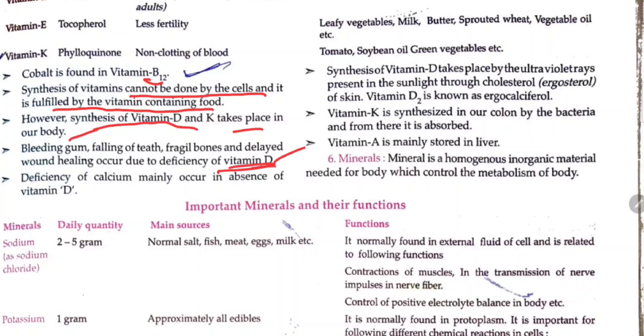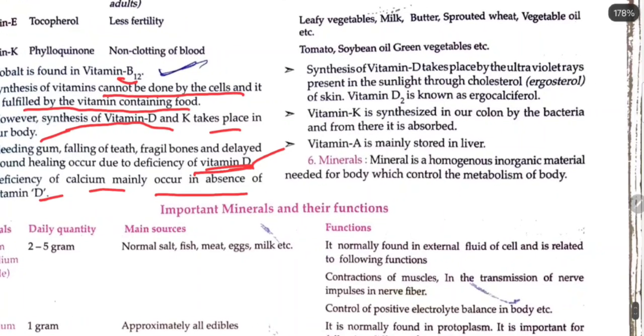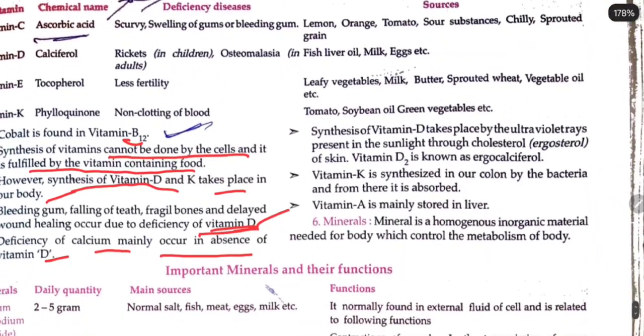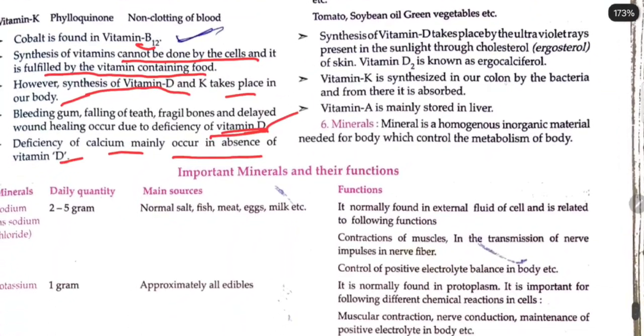Vitamin D is found more in the sun. Deficiency of calcium mainly occurs in the absence of vitamin D. Okay, lemon, orange, tomato, these are sources. Synthesis of vitamin D takes place by the ultraviolet rays present in the sunlight through cholesterol of the skin. Vitamin D2 is known as ergocalciferol. Vitamin K is synthesized in our colon by the bacteria, and from there it is absorbed.